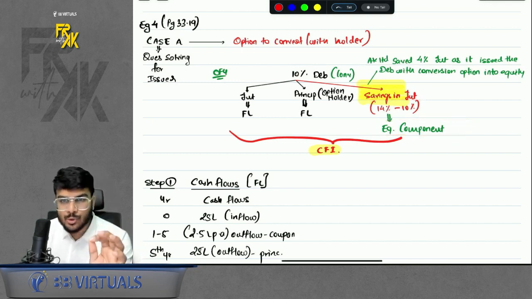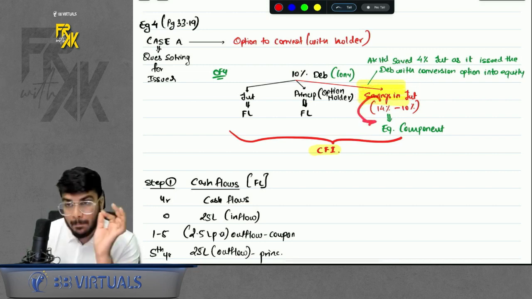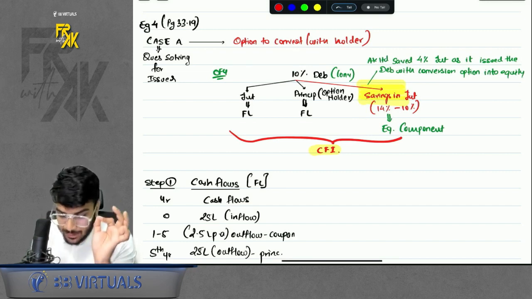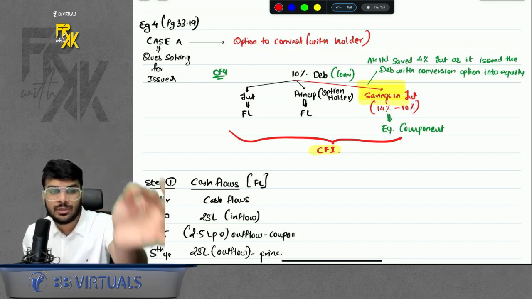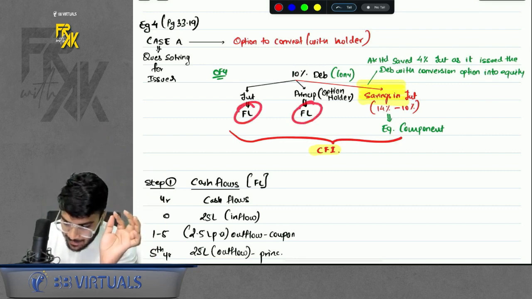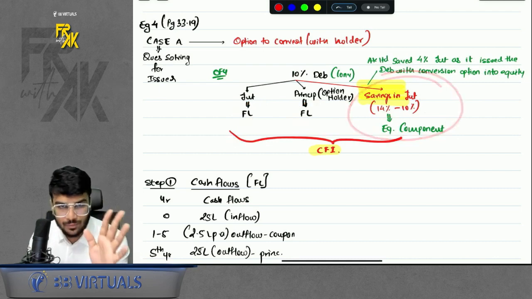So ideally, an instrument which is convertible does not have 2 elements. It has 3 elements: interest, principal and savings part. Why is this savings part the equity component? Because this savings was only possible because the issuing company gave conversion option along with the normal instrument. Right? So if you have 2 elements FL but a little element equity, this becomes a CFI. This was only for your clarity point of view.